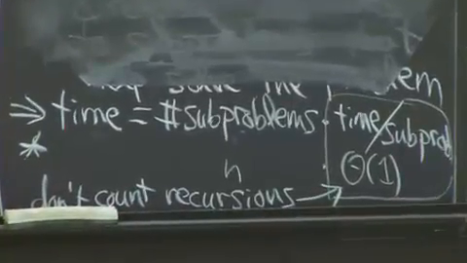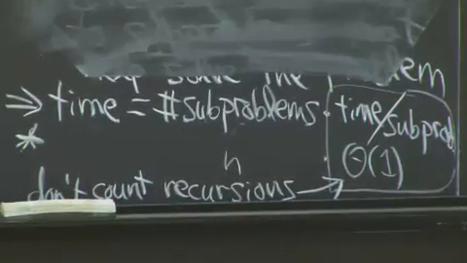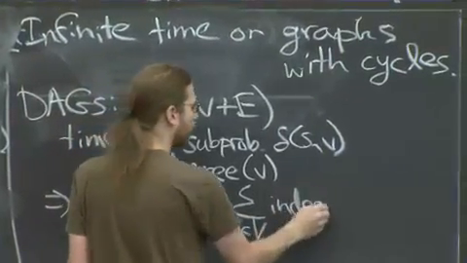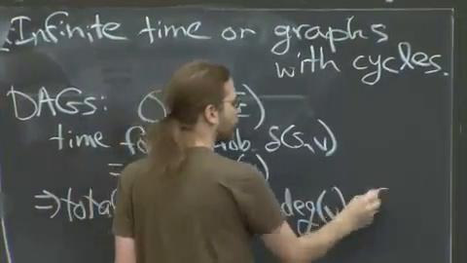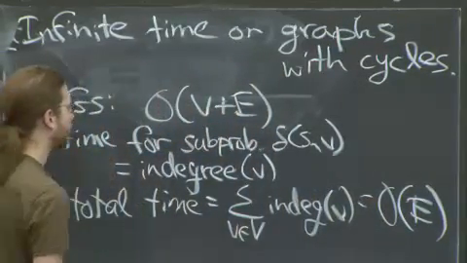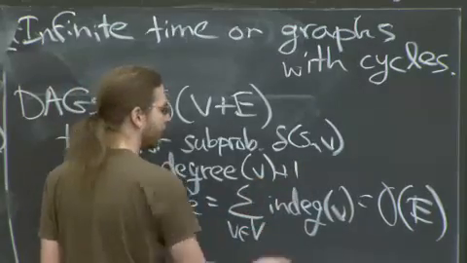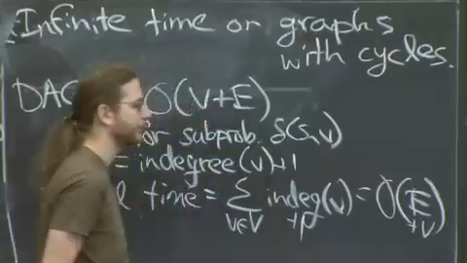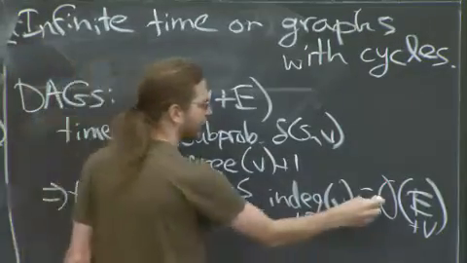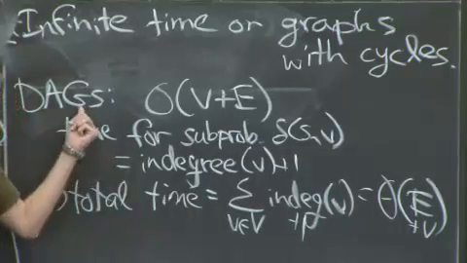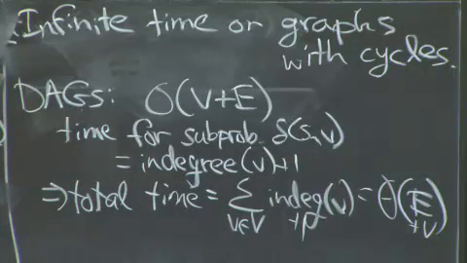So total time is the sum over all v in V of the in-degree of v. And we know this is the number of edges. OK, it's really the sum of in-degree plus 1. So this is V plus E. Handshaking lemma again.